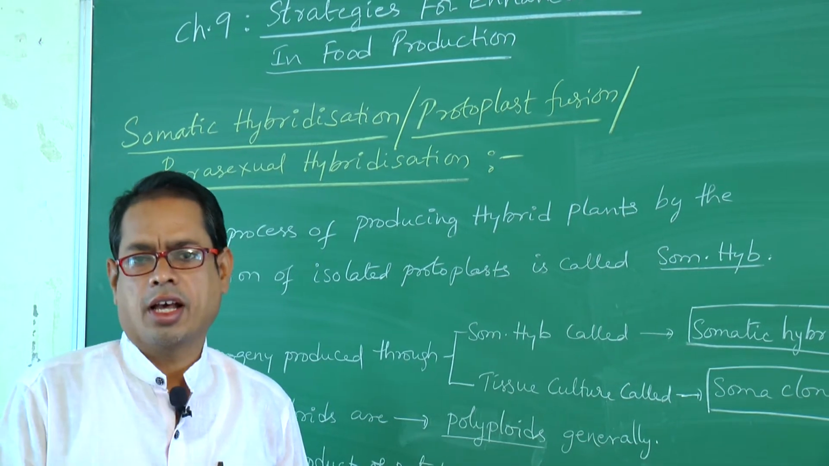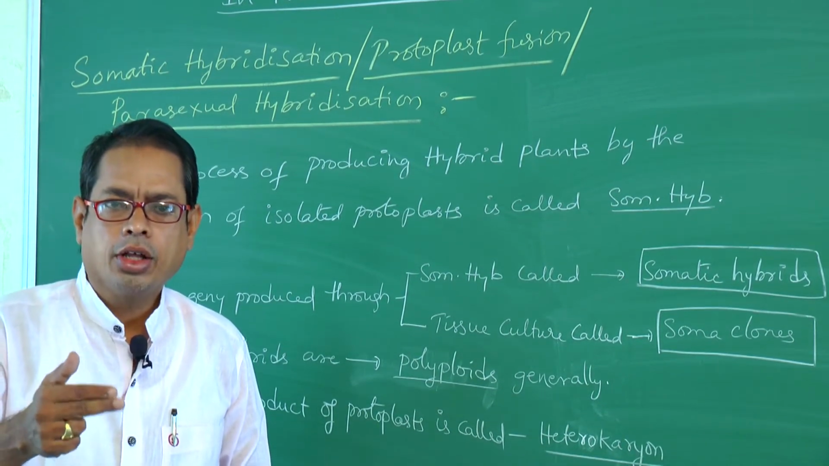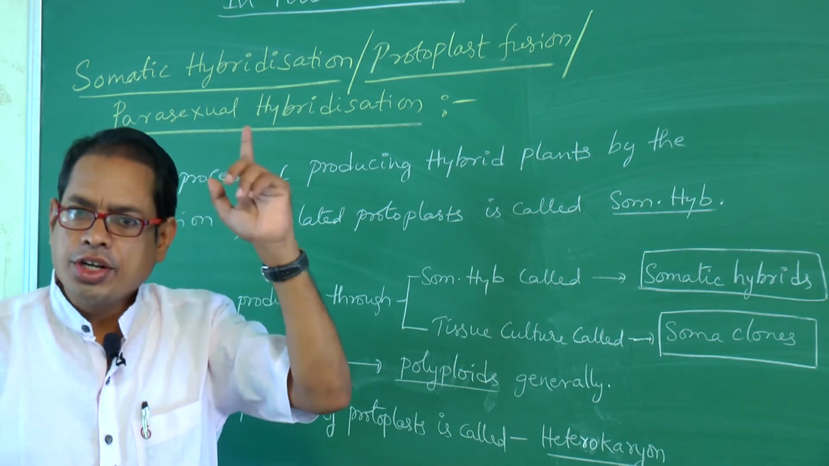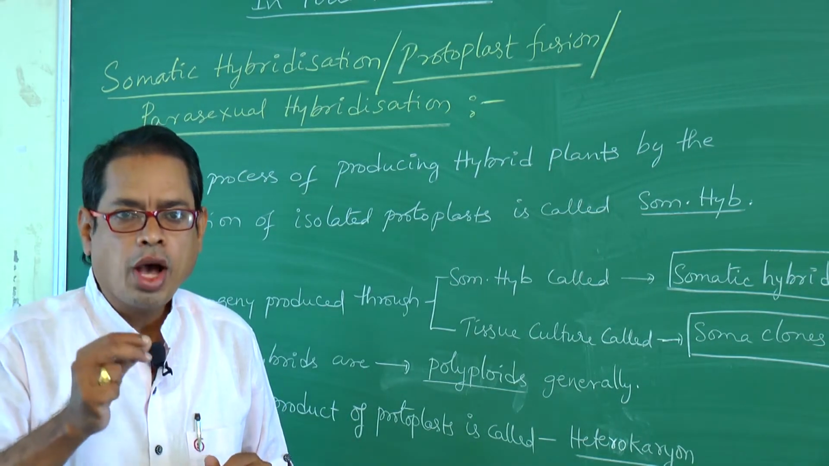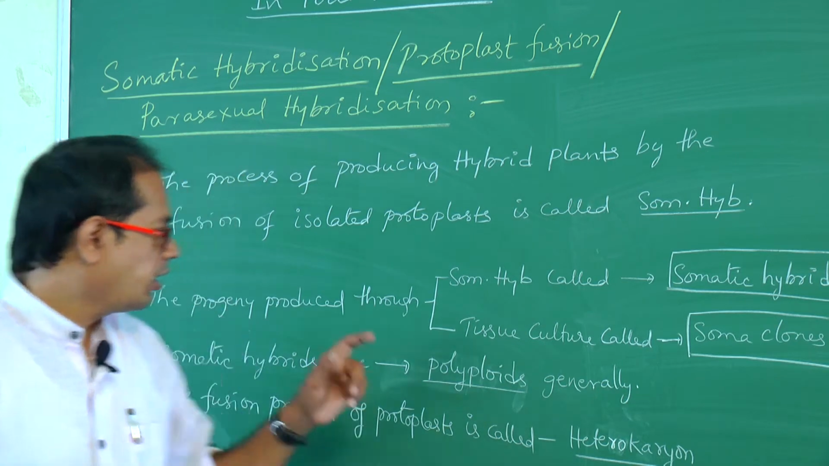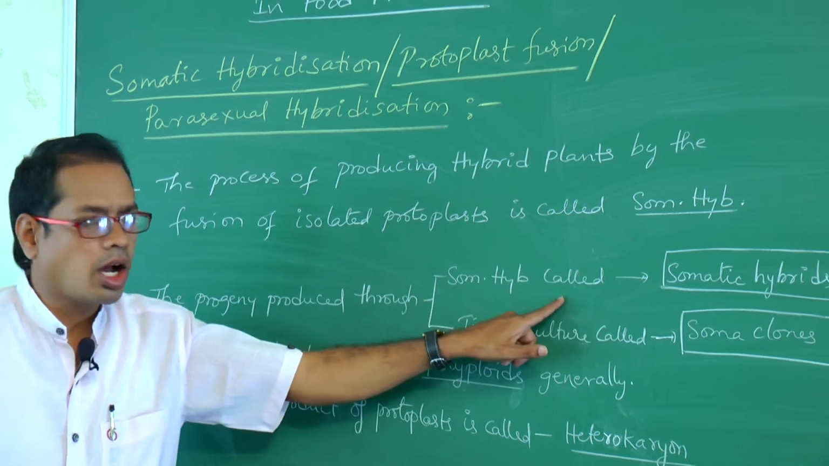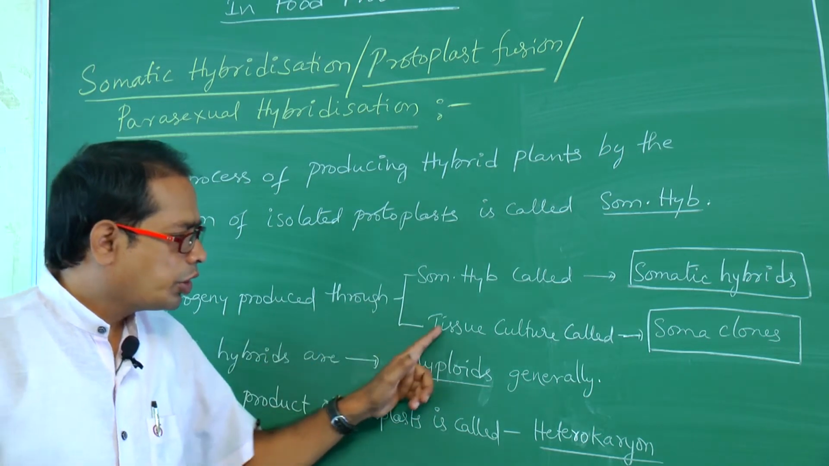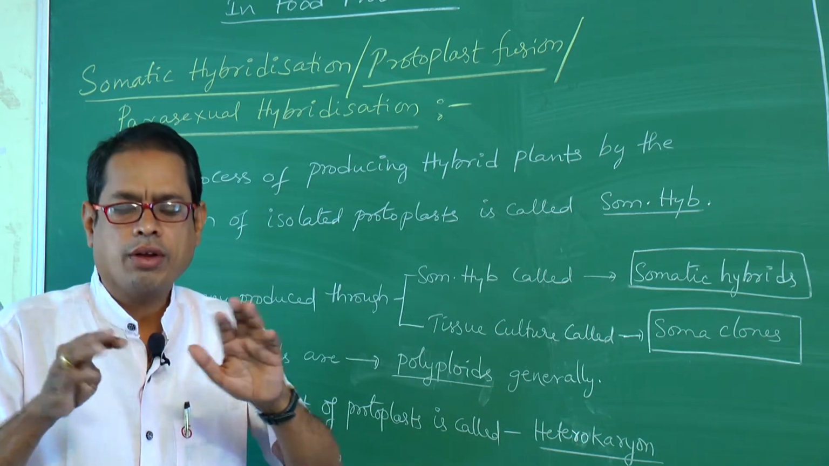When somatic hybridization occurs, what type of progeny is obtained? The progeny obtained through somatic hybridization are called somatic hybrids. Whereas in tissue culture, the progeny obtained are called soma clones. Soma clones means which are genetically identical. Try to remember these 2 points. Don't confuse, my dear students.